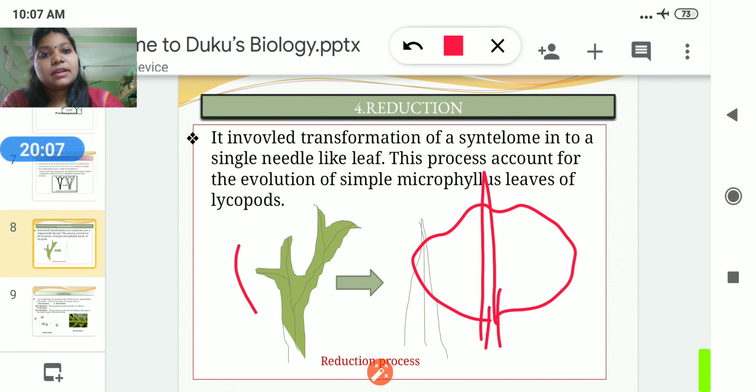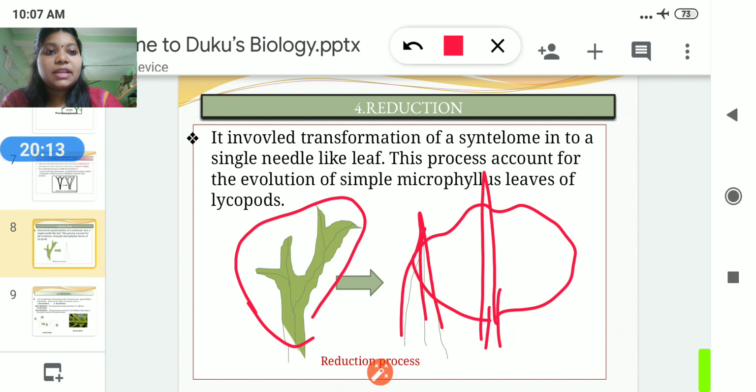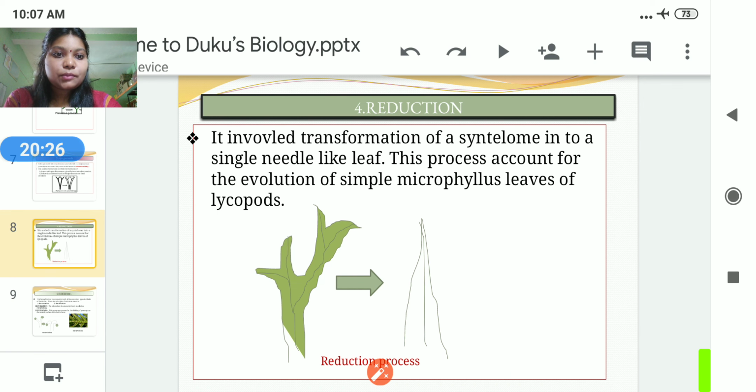Here you can see this is the dichotomously branched axis, and that is converted into this type of needle-like structure. For example, Pinus needle, Casuarina leaf. These are also very reduced forms of the leaf. It is involved in the transformation of a sporangiophore into a single needle-like leaf.